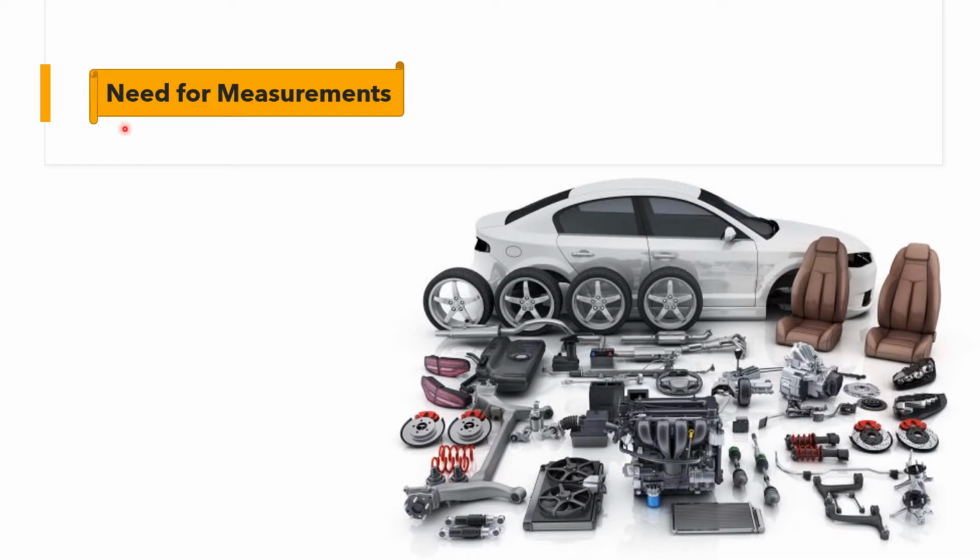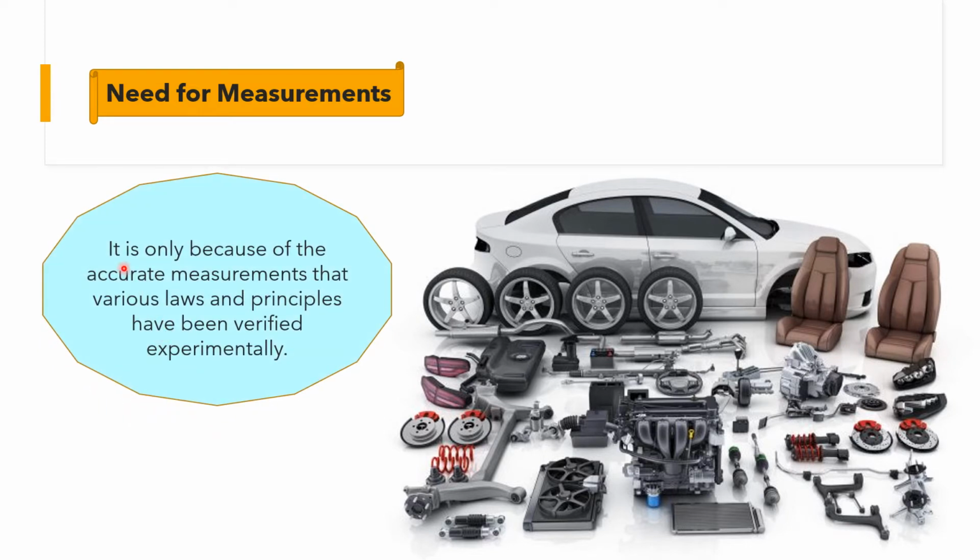Now let's see the need for measurements. We all know that different parts of a car are manufactured at different places and then assembled in one factory. This is possible only due to accurate and precise measurement. And it is only because of accurate measurements that the various laws and principles have been verified experimentally in science.